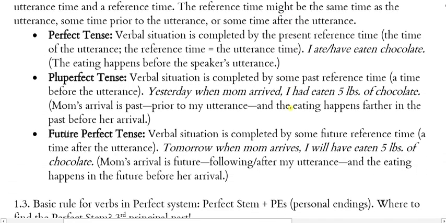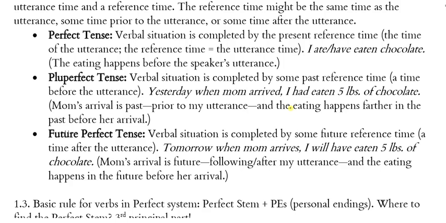So let's think about each of the tenses, just using some English examples, just to get the concept. Perfect tense here. In perfect tense, the verbal situation is completed by the present reference time. So in this situation, the reference time and the utterance time are the same. In my example here, I ate or I have eaten chocolate.